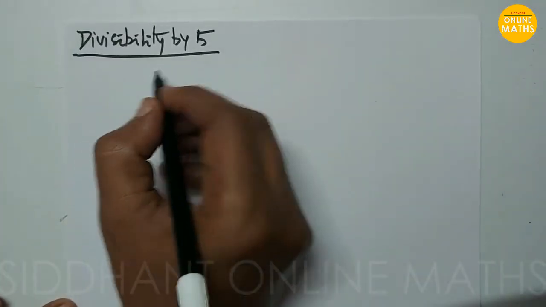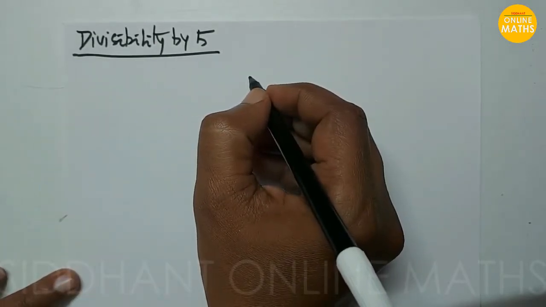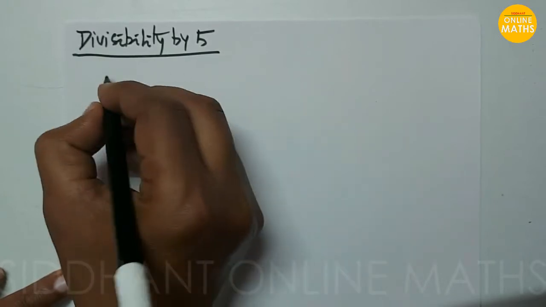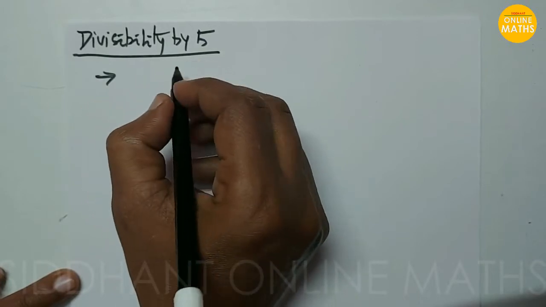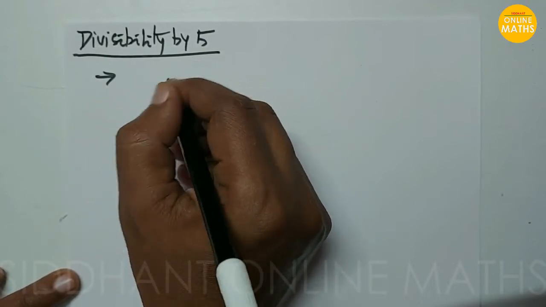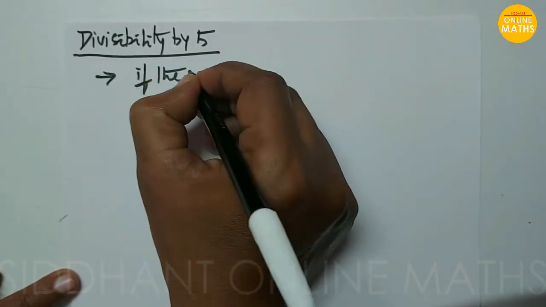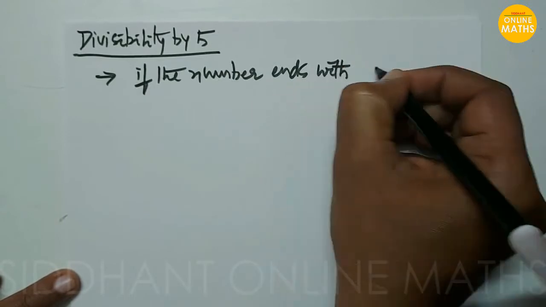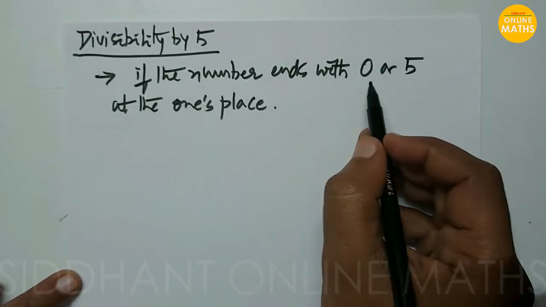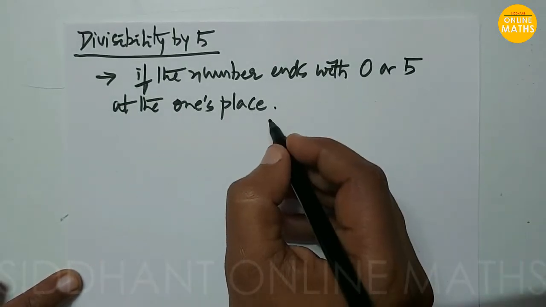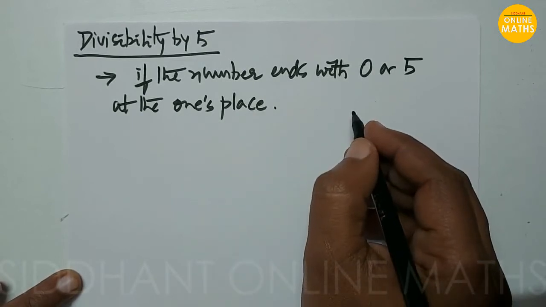Next, divisibility by 5. How are we going to check if the given number is divisible by 5 or not? If the number ends with either 0 or 5 at the units place, or ones place, then we can say that the given number is divisible by 5.